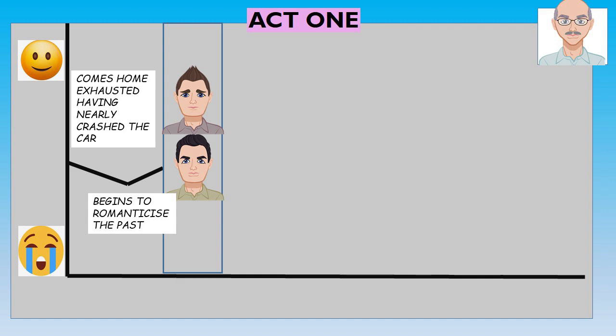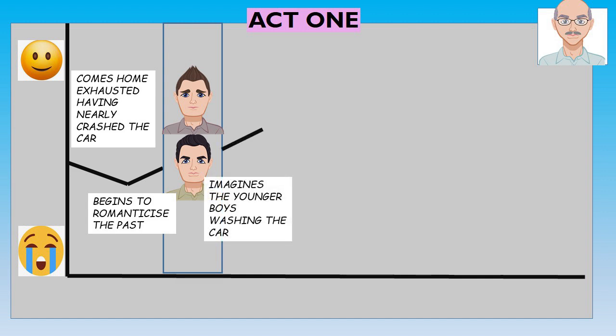We've then got a break from the action involving Willy, so I've stuck Biff and Happy in this box just to remind us that at this point Willy Loman is not on stage. Happy and Biff, his two adult sons, are upstairs in their bedroom. They've overheard the conversation that their fathers had. They talk a little bit about their feelings towards him, but also their own hopes and dreams.